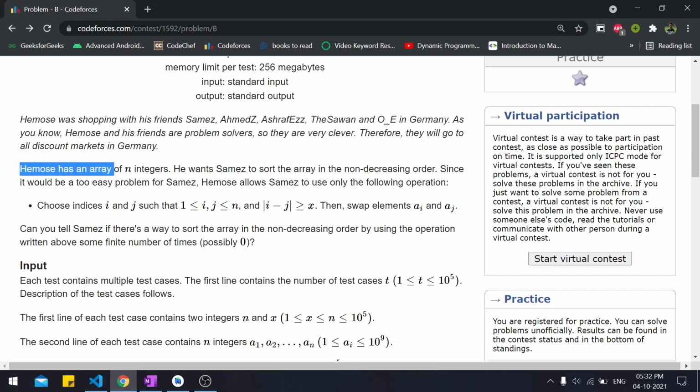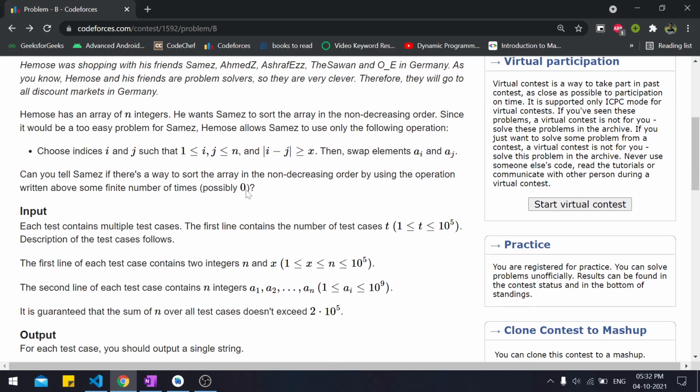Hemos has an array of n integers. He wants Samus to sort the array in non-decreasing order. Since it would be too easy a problem for Samus, Hemos allows Samus to use only the following operation. He can choose two indexes i and j, which are valid indexes, and the absolute difference between them is greater than or equal to x. Then only swap elements ai and aj if these conditions hold. So can you tell if there is a way to sort the array in non-decreasing order by using the operation above some finite number of times, possibly 0?